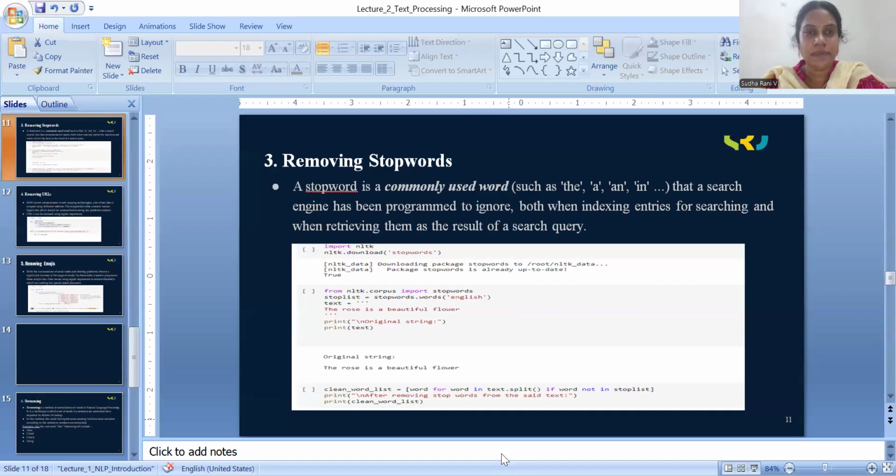And take the same query with stop words.